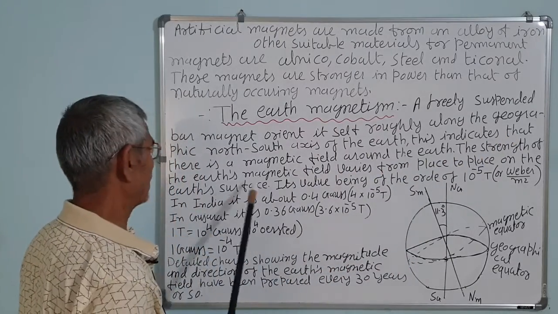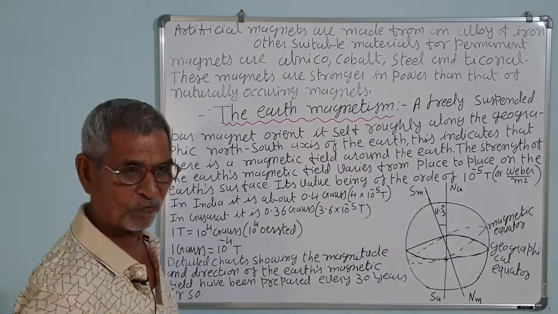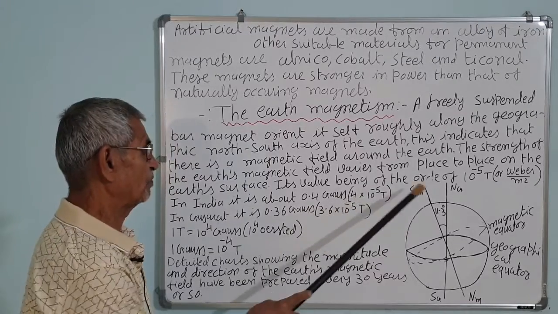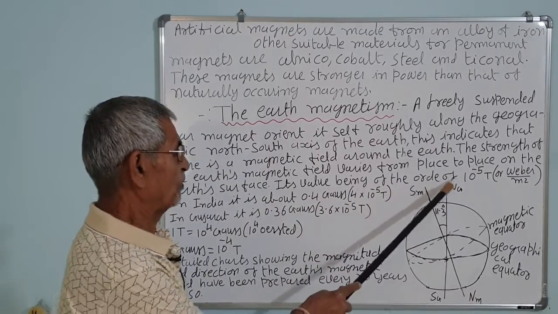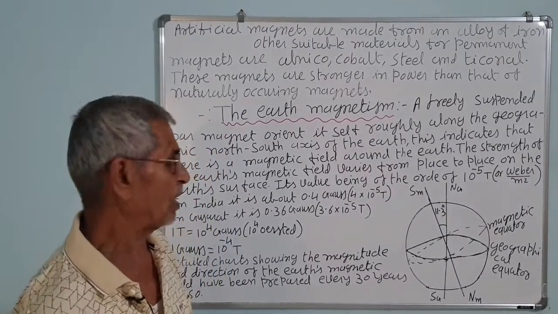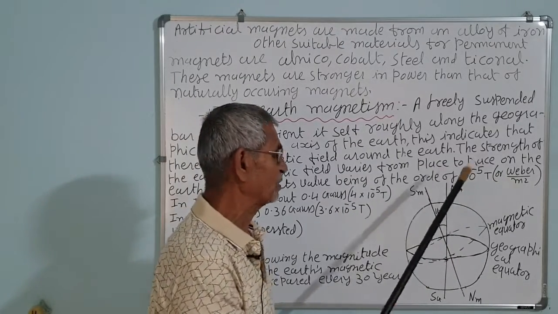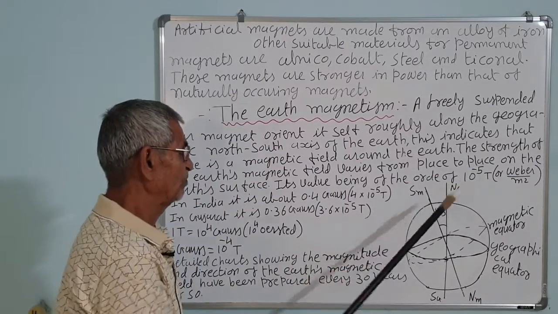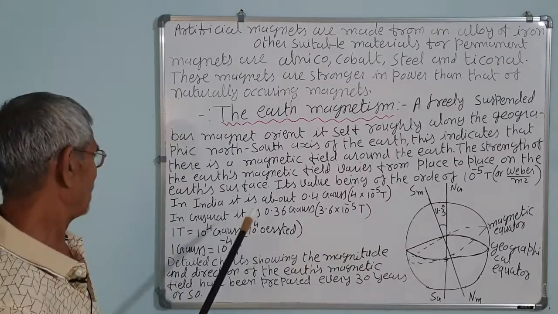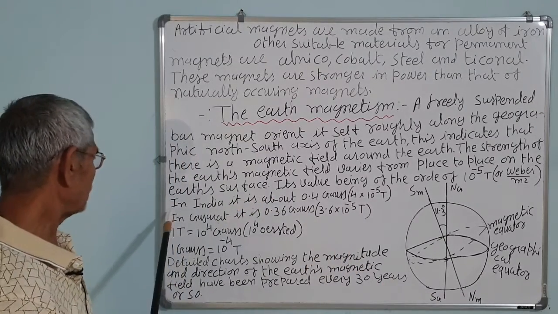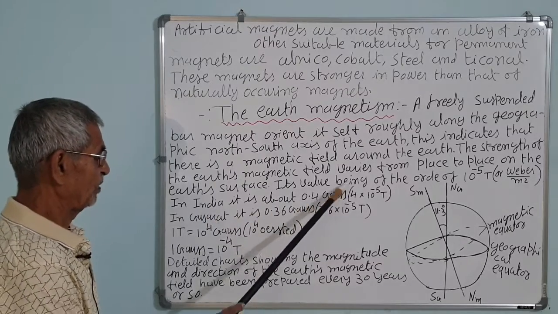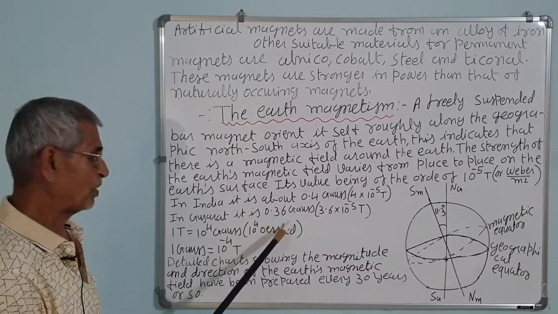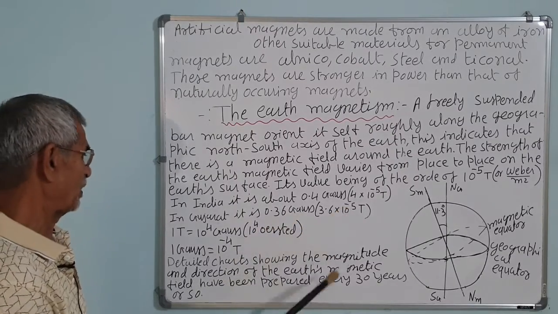The strength of the earth's magnetic field varies from place to place. It is about 0.4 Gauss or 4 times 10 to the power minus 5 Tesla. Its value is of the order of 10 to the power minus 5 Tesla or Weber per meter square. Weber per meter square is called Tesla, the unit of magnetic field strength, B field, named after the scientist Tesla. In India, it is about 0.4 Gauss, that is 4 times 10 to the power minus 5 Tesla. In Gujarat, it is 0.36 Gauss, that is 3.6 times 10 to the power minus 5 Tesla.